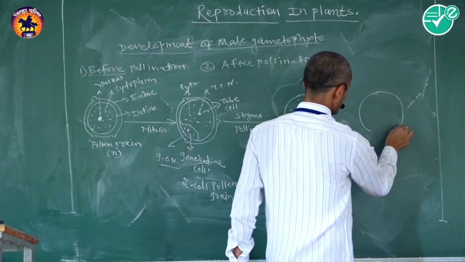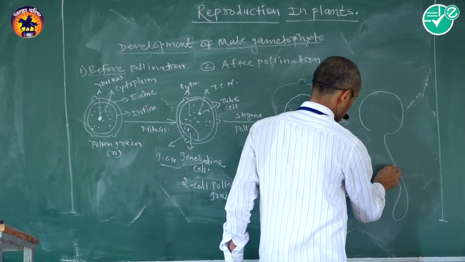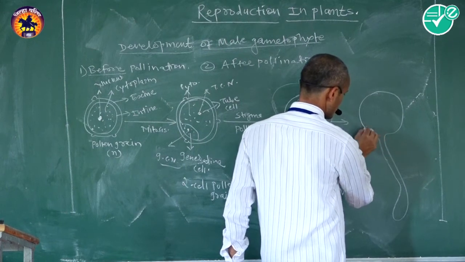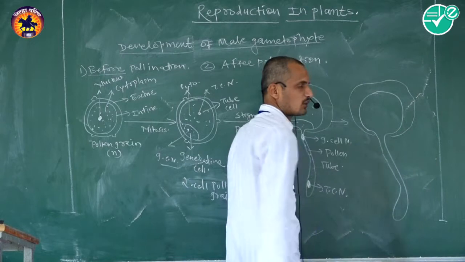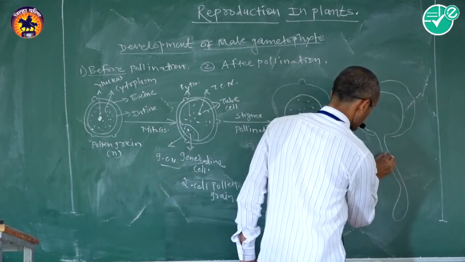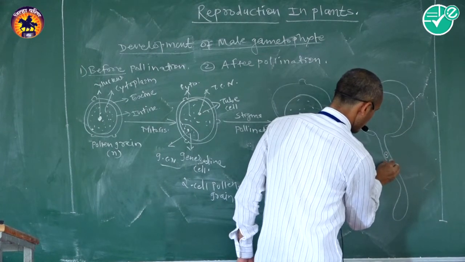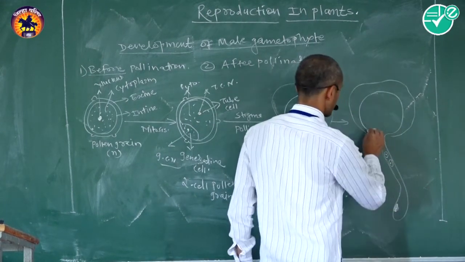the generative cell nucleus divides. Finally, the generative cell nucleus divides by the process of mitosis to form two haploid non-motile male gametes.